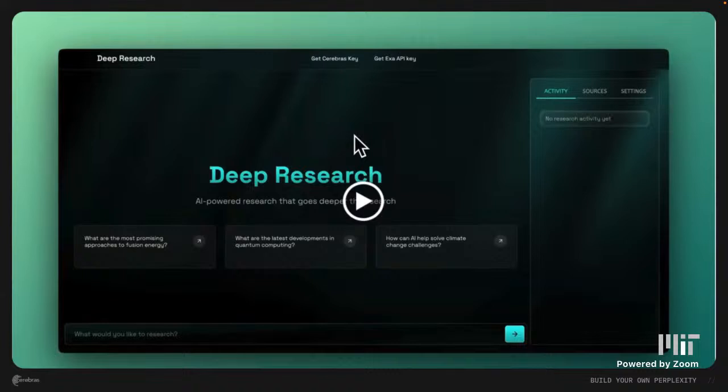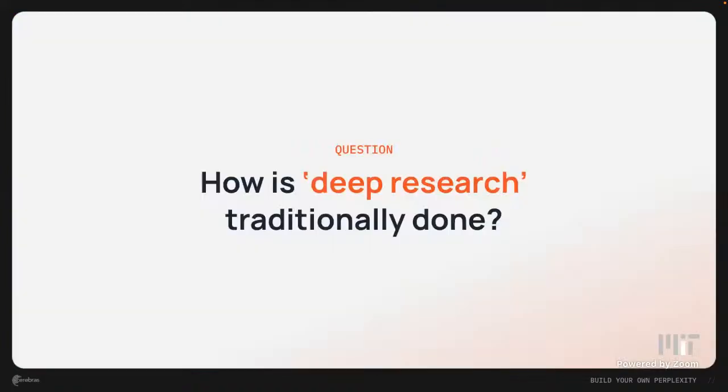So that's why AI tools can speed things up a lot, because you can give it a general query like, how can AI help solve climate challenges? And instead of going through numerous links yourself on Google or Yahoo or any other search platform and compiling the results manually, it will use LLMs to accelerate the process. Just like back in 3rd grade, when you had to write those little reports about climate change or the solar system, this will allow LLMs like ChatGPT, Llama, etc., to just do it for you.